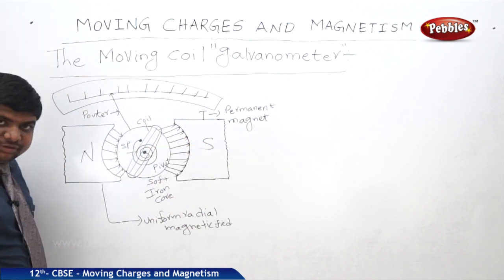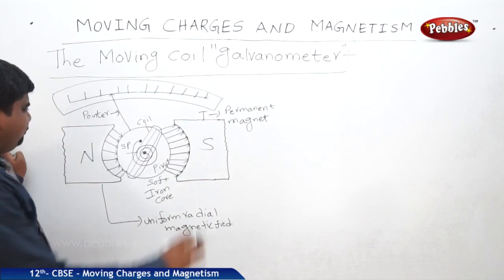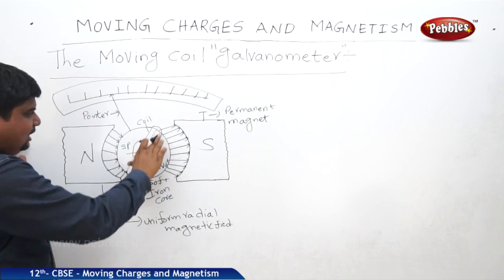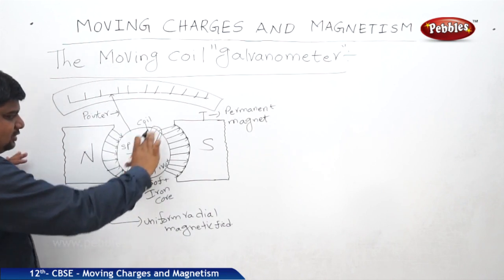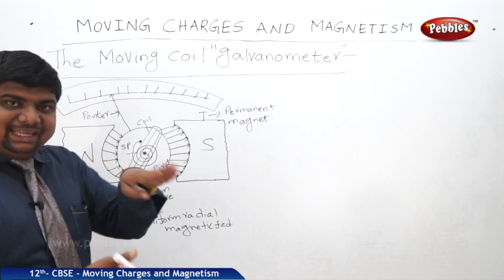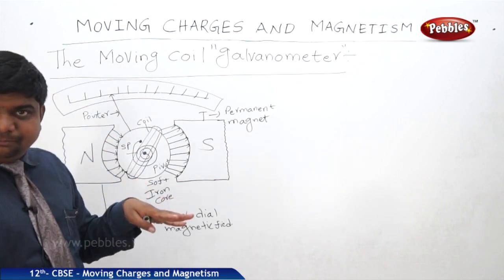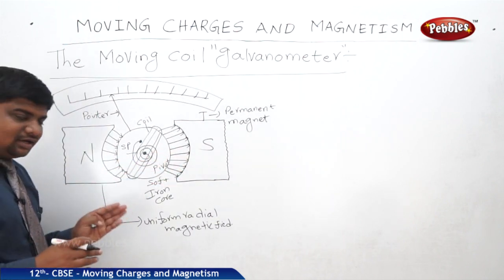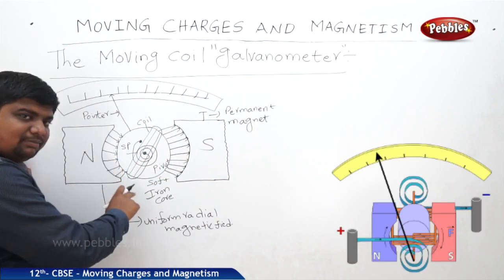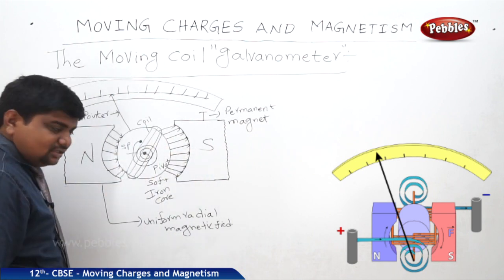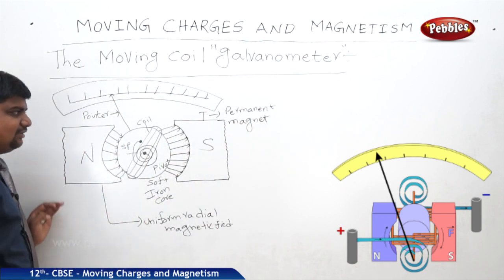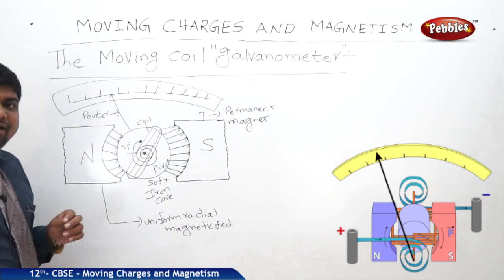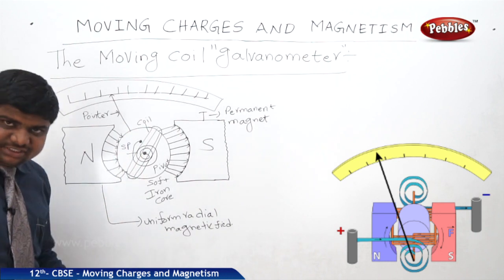So this is the structure of the moving coil galvanometer. North and south poles of a magnet. One circular coil, inside one spring, and there is a pivot. This pivot helps the coil rotate freely and not come out of the path. The arrow marks are the direction of the magnetic field when it is placed between north and south. This is a uniform magnetic field from a permanent magnet, and there is a pointer which gives the value of deflection. So how does it work?